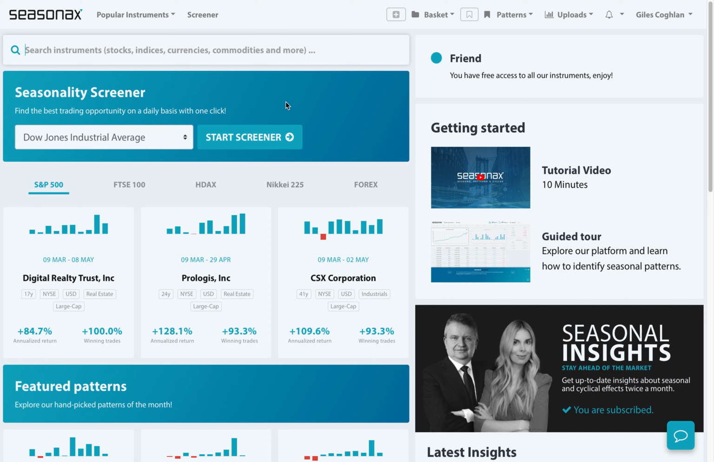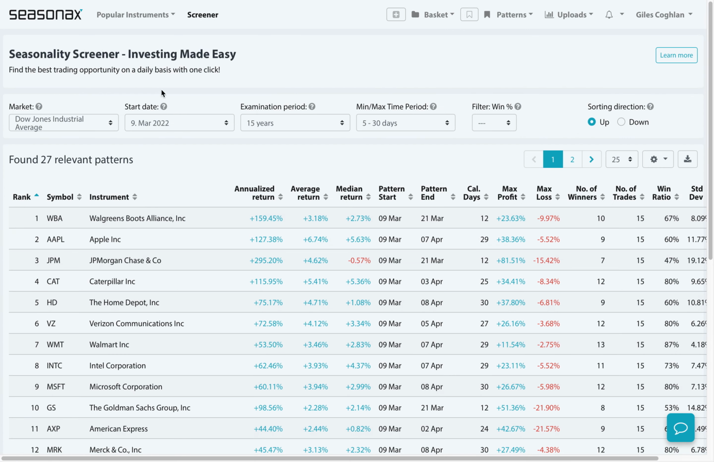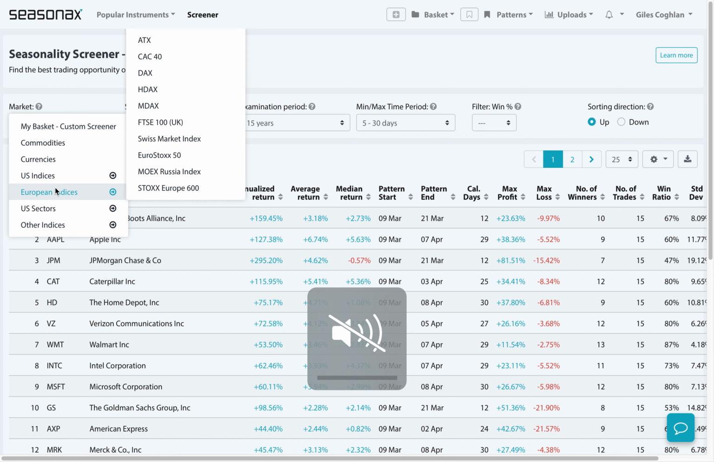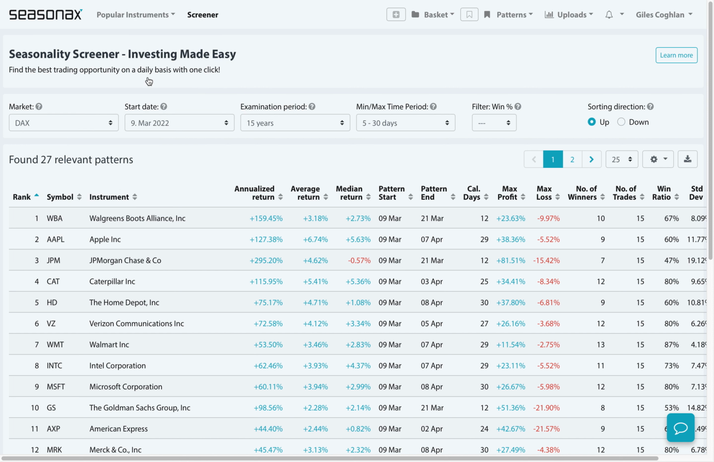One of the great things about Seasonax is the screener function. If you haven't used it yet, you need to check it out. The screener allows you to look at a number of different markets. So in this instance, let's look at some European indices and let's look at the German DAX.